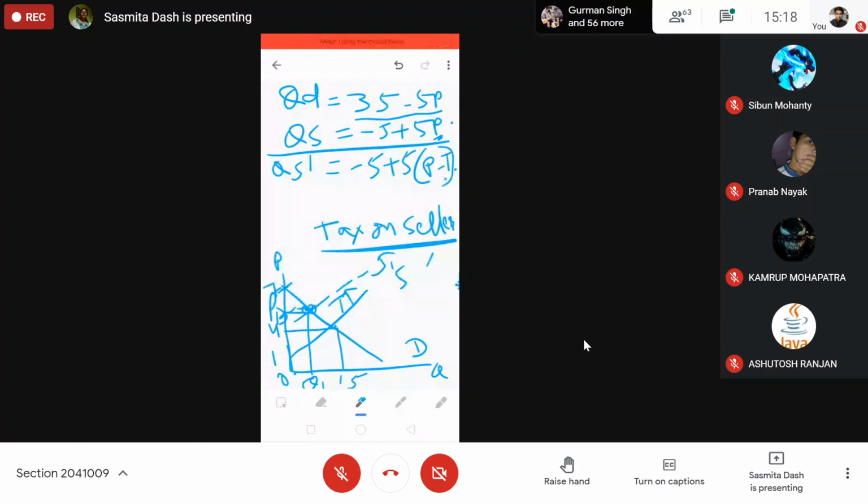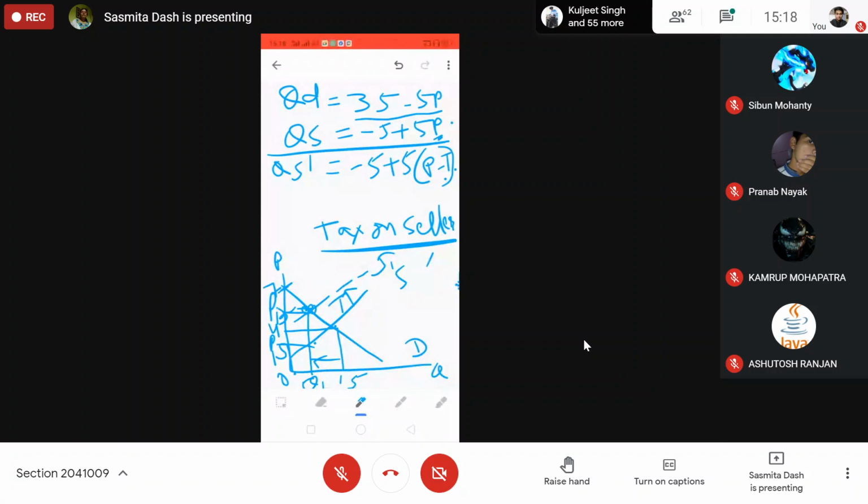Where the line touches the supply curve, you get the seller's price. The seller will receive this much. The quantity will fall from the original quantity, coming to Q1 instead of Q.